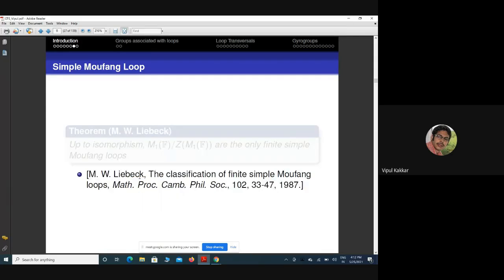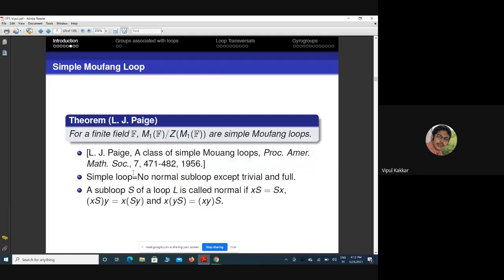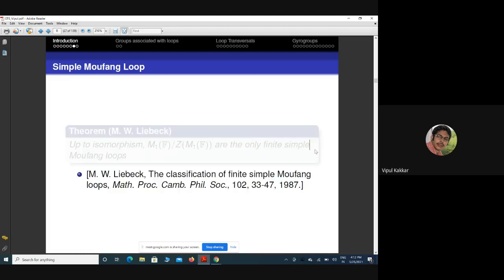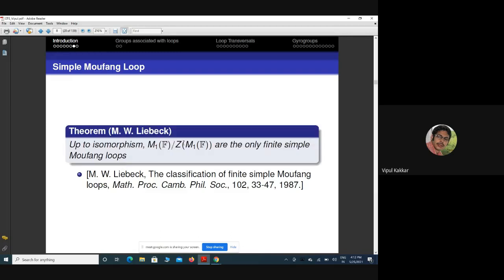And Liebeck actually proved, so what Paige proved is that these are simple Moufang loops, but Liebeck in this paper actually proved that up to isomorphism, these are the only finite simple Moufang loops. Other than that, there is no simple Moufang loop.